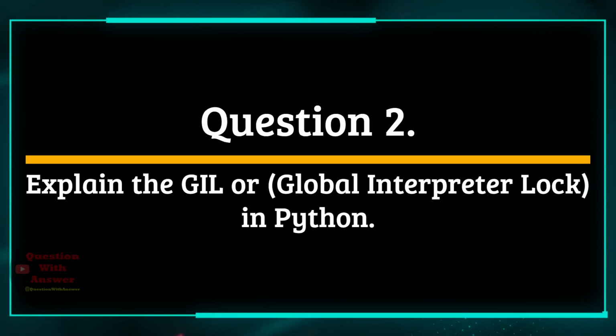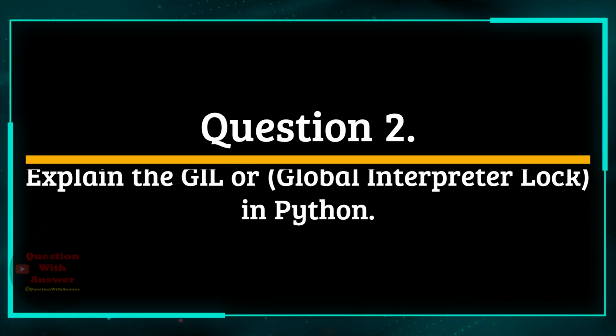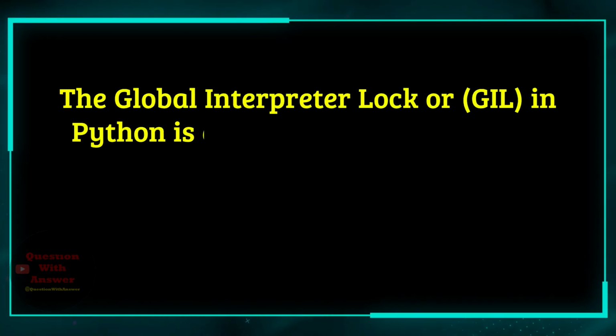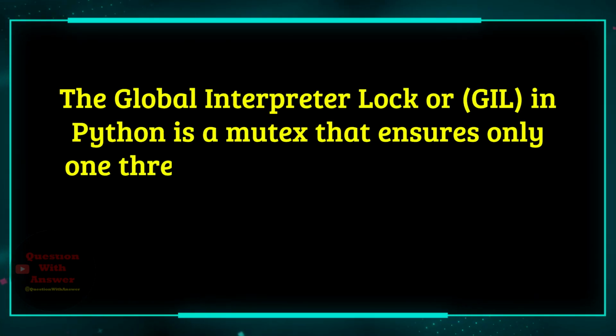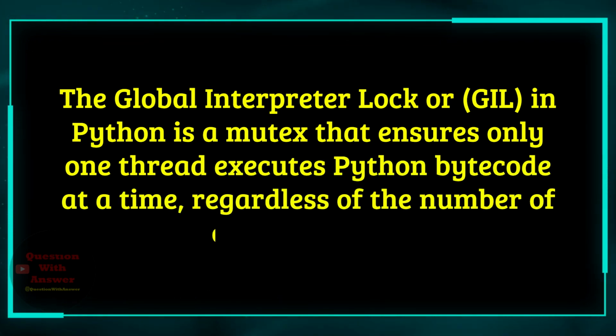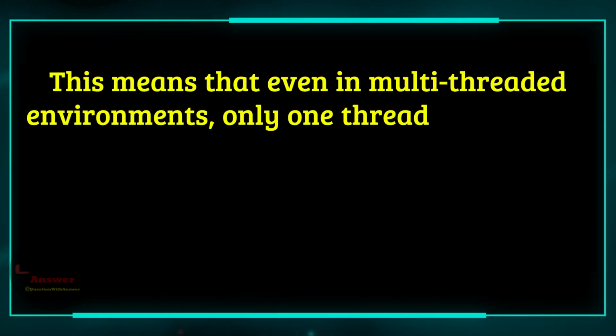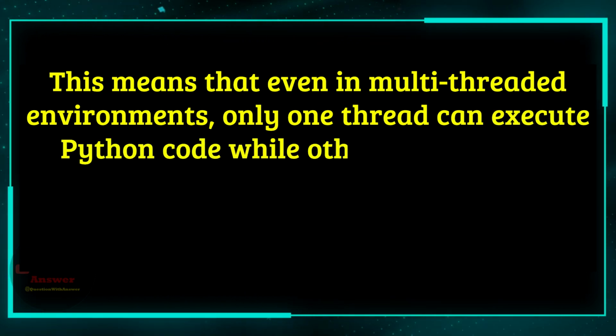Explain the GIL or global interpreter lock in Python. Answer. The global interpreter lock or GIL in Python is a mutex that ensures only one thread executes Python bytecode at a time, regardless of the number of cores in a CPU. This means that even in multi-threaded environments, only one thread can execute Python code while others are blocked.